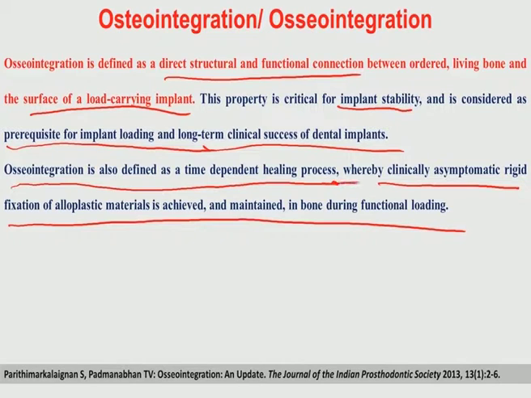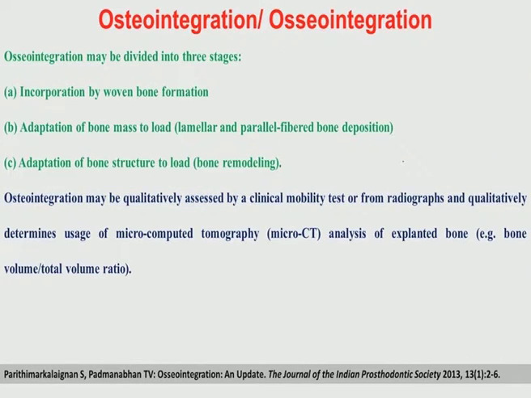So, therefore, osseointegration is to be tested when the material is to be placed at some loaded bone part, and then the time dependent healing process, how this material is helping to achieve it, is kind of a central theme of this osseointegration. And it may be divided into 3 stages.